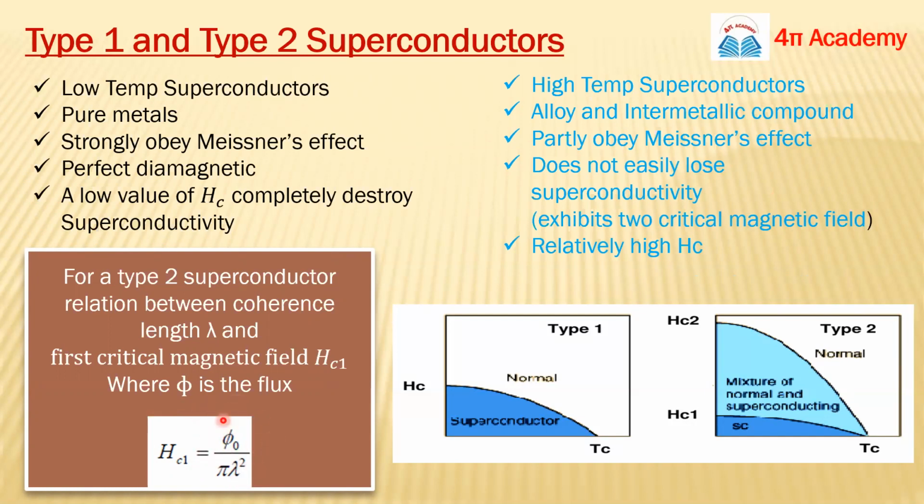And what is this phi naught? This is basically the magnetic flux which is inside your superconducting material. So the relation is: Hc1 equals phi naught upon pi lambda squared. You need to remember this formula. This is the experimentally calculated formula, and sometimes we have problems based on this relation.